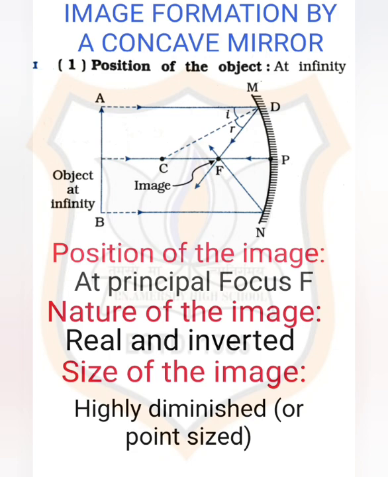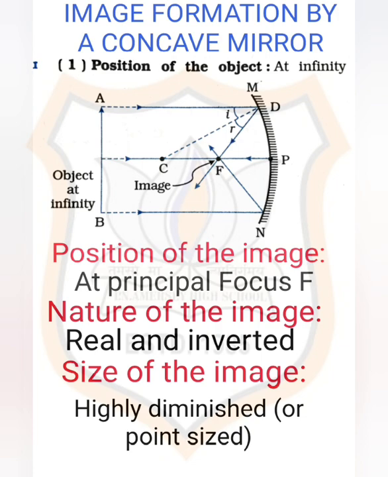First case of image formation by a concave mirror: when the object is placed at infinity. Let us observe the diagram. Here AB is the object placed at infinity, and light rays coming from infinity strike the reflecting part of the concave mirror MN. After striking, all these rays are reflected back and intersect at a particular point.